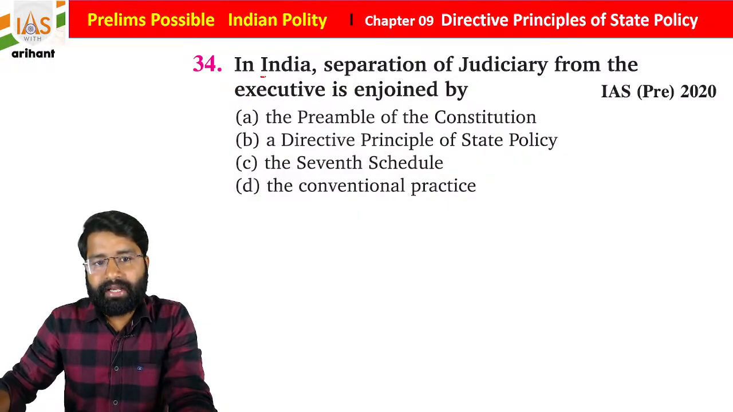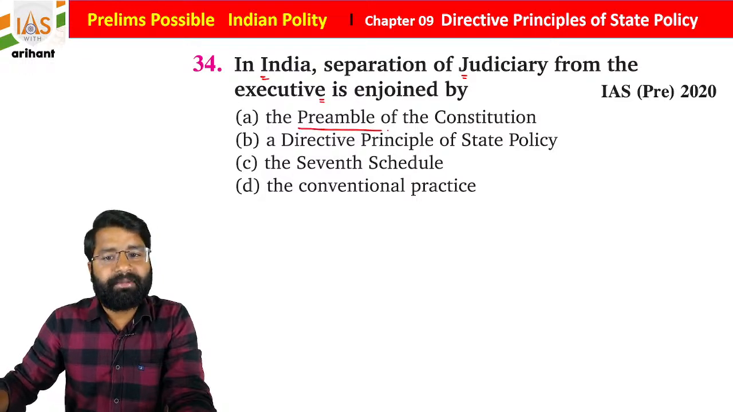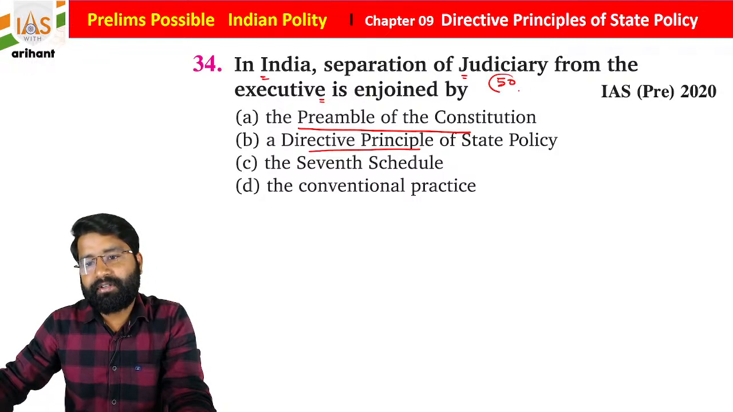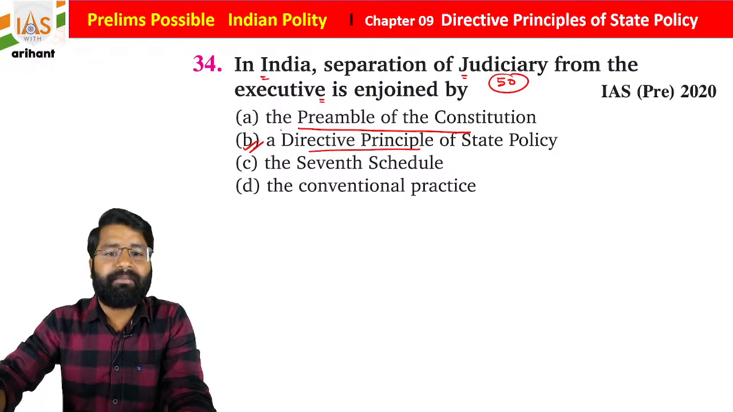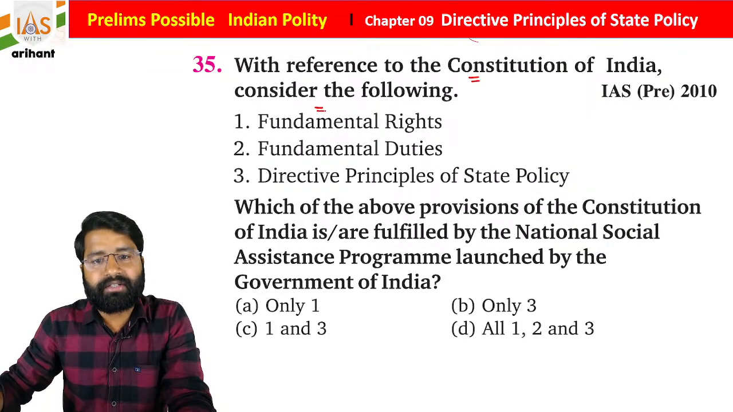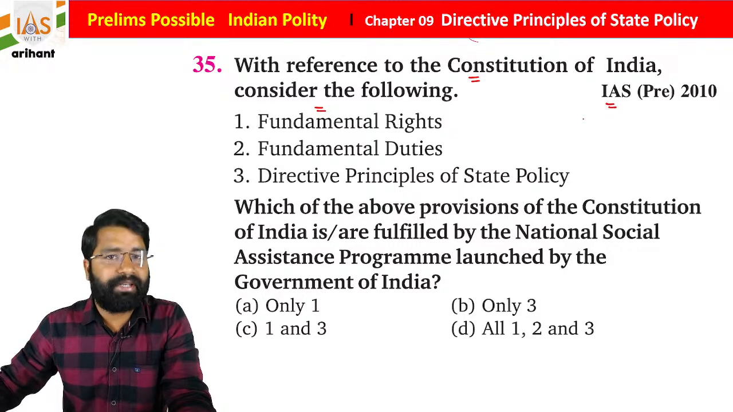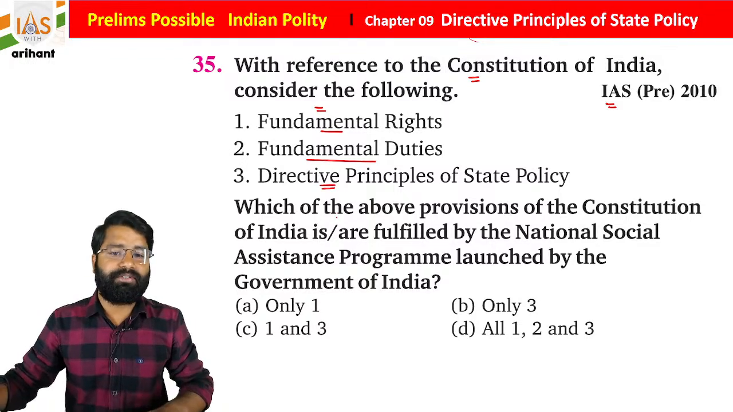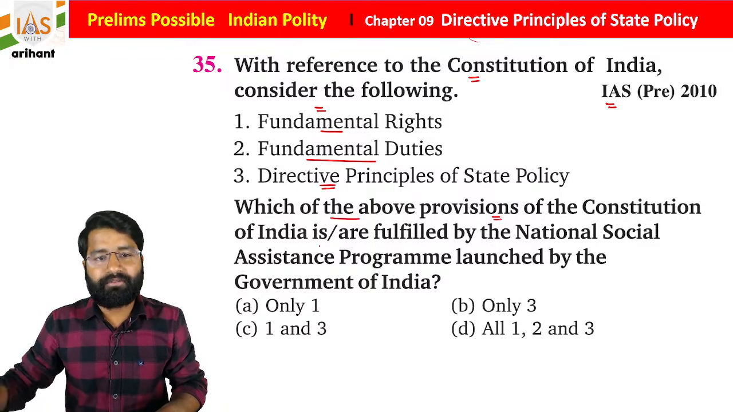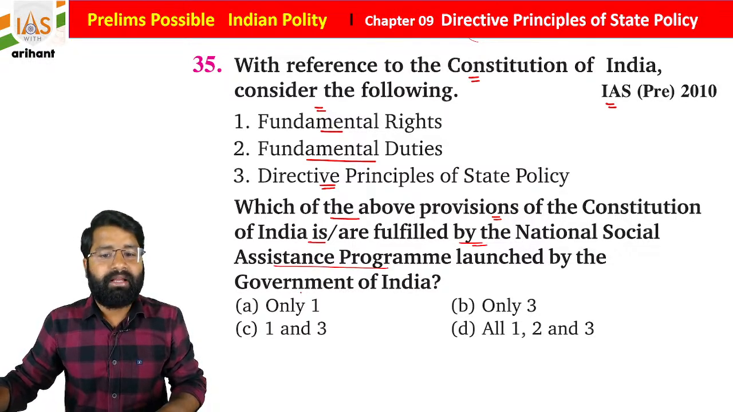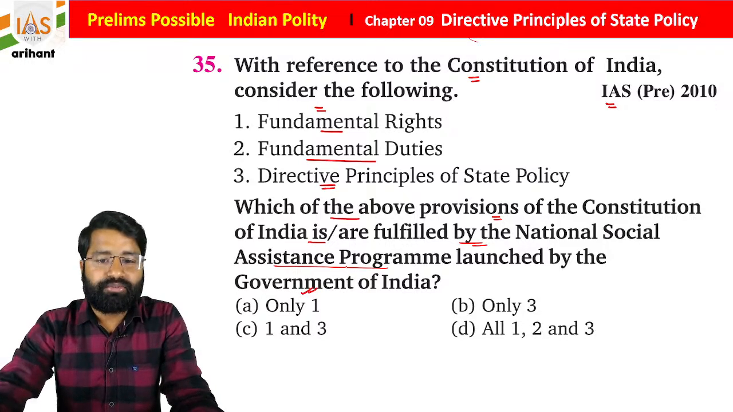Now, in India, the separation of judiciary from the executive is enjoined by the Preamble, the DPSP, as it is under Article 50 of the Indian Constitution. So automatically it is part of the directive principles of state policy. With reference to the Constitution of India, consider the following. It was in UPSC Pre 2010. Fundamental rights, fundamental duties and directive principles of state policy. Which of the above provisions of the Indian Constitution are fulfilled by the National Social Assistance Program launched by the Government of India? So if you see,